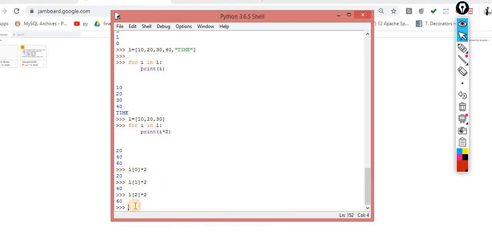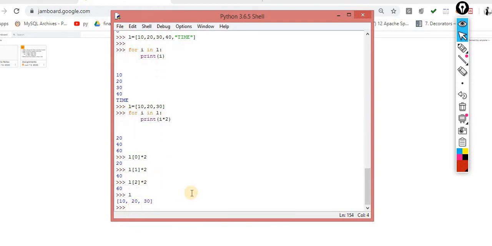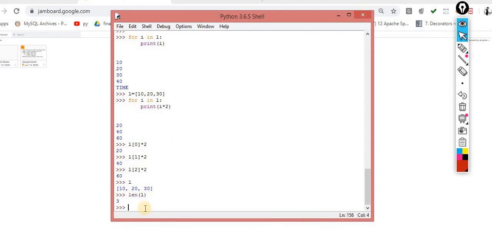For the same, what I have to do now, observe. L is equal to this one. First, I have to calculate this range, I have to calculate the length of this. And for calculating the length, we have a function called len of L. Now, what output will I get? I will get 3. Why so? Because length always starts from 1 and indexing always starts from 0. So length gives me the 3 values.